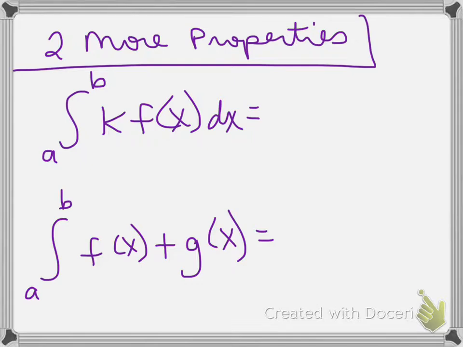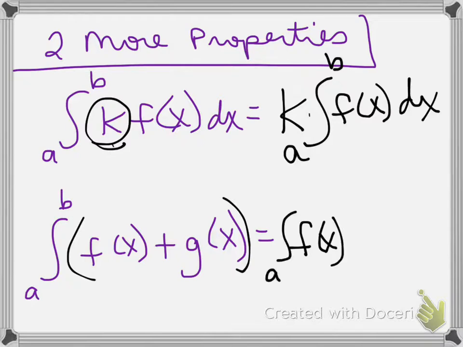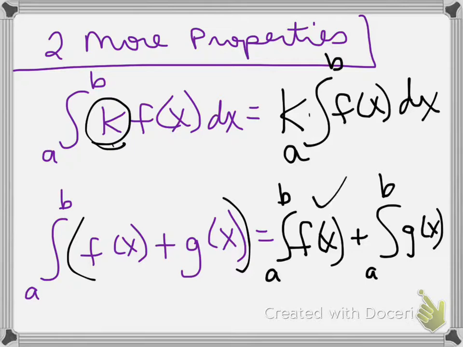Okay, two more properties. Pretty straightforward ones, though. This time I have a constant in front of my function. Constants are not affected by the integration, so we can just take them out and put them out front. So this is now k times that integral. And then the other one that we've already looked at and used a little bit: if I have f of x plus g of x, I don't have to add f and g first. I can separate them and get each integral and then add the integral values. So if it's easier to do separately, I can do them separately and then add them together instead of having to add before integrating.